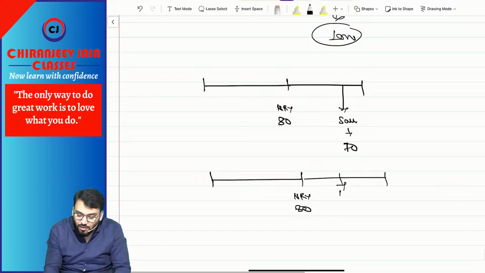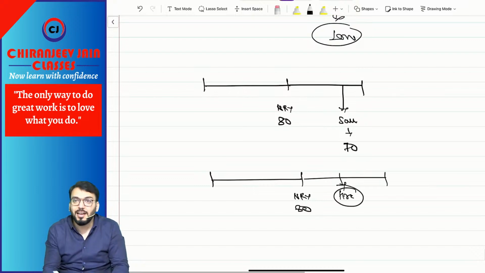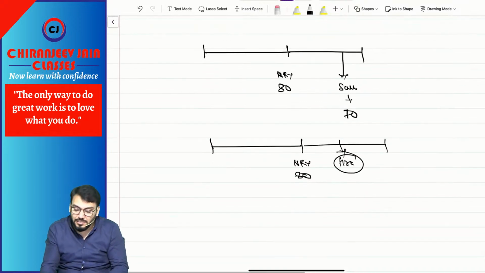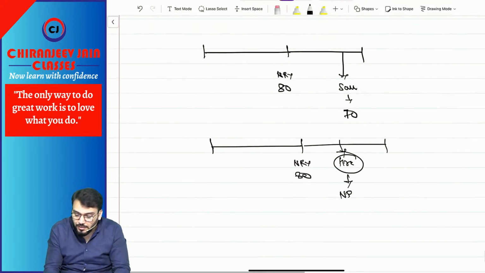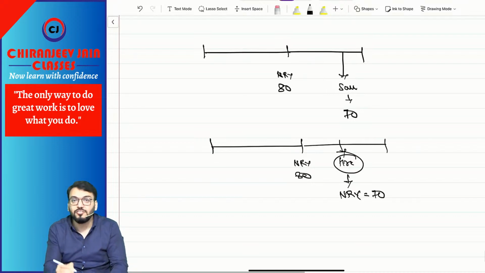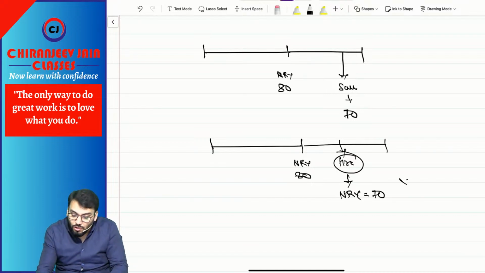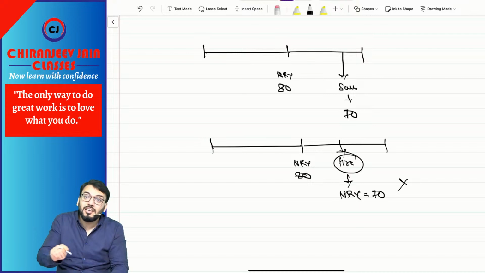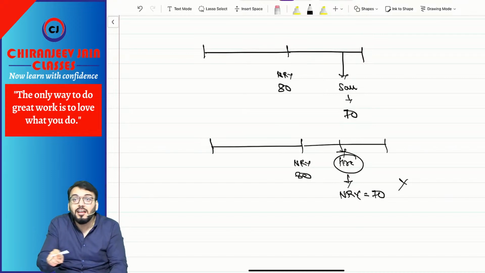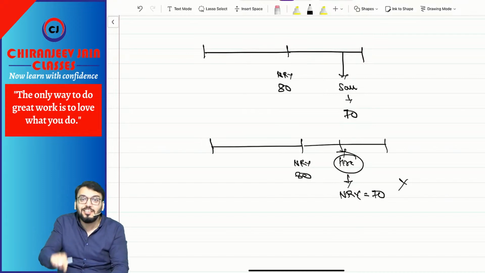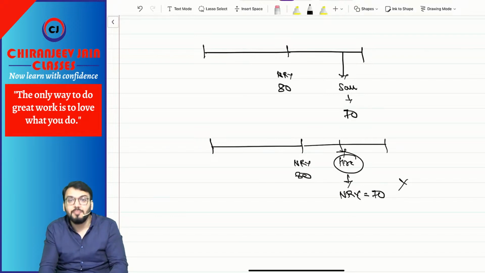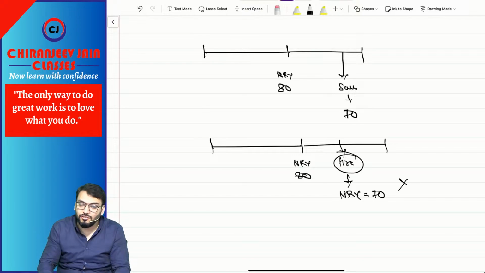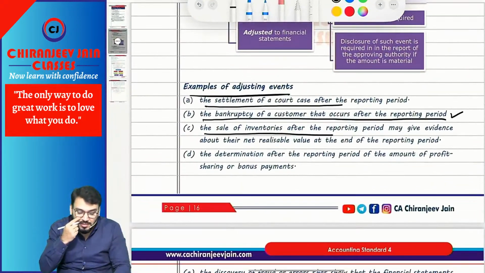And a fire occurred after what? The balance sheet date. Because of that, the inventory is destroyed and now NRV becomes 70. But is it adjusting or non-adjusting? So this is non-adjusting because it relates to a condition arising after the balance sheet date. These are two different examples. Have you understood? Yes sir, we have understood. Now the next point is what?